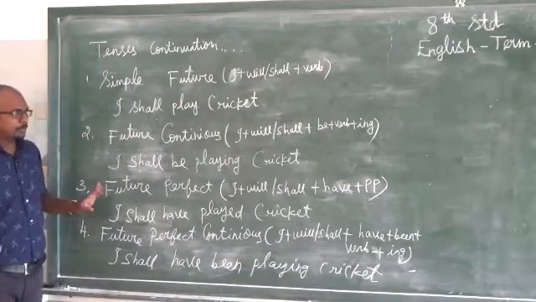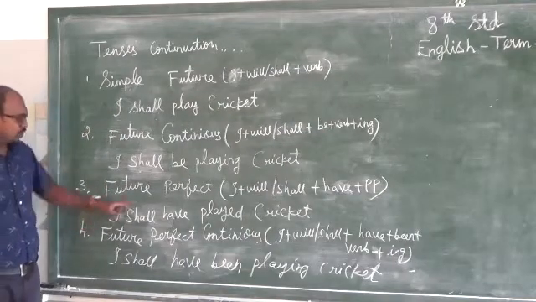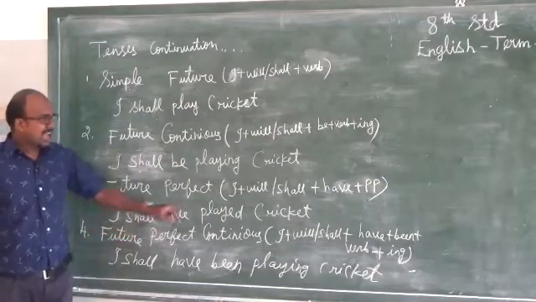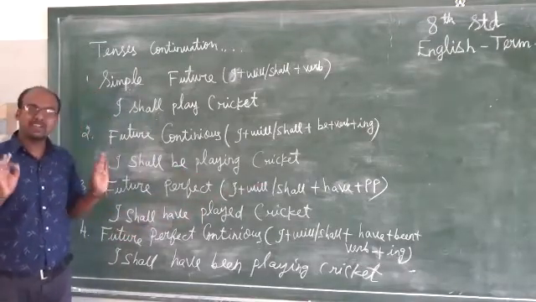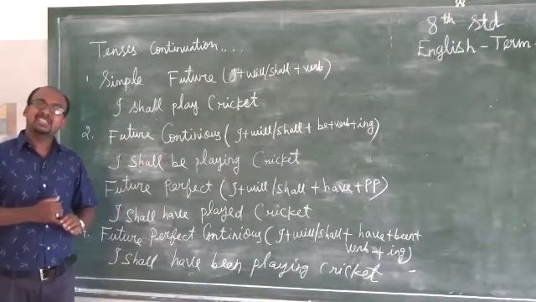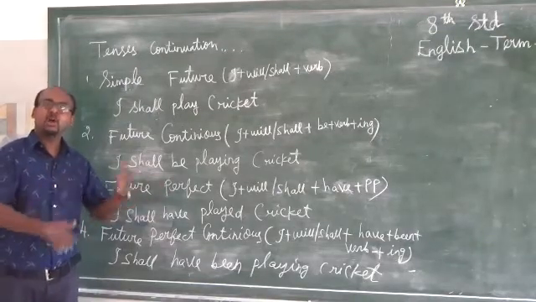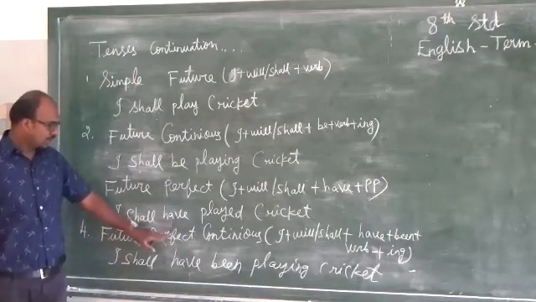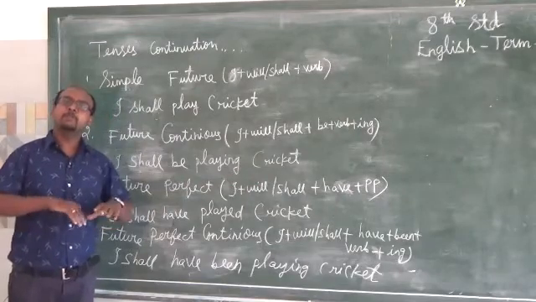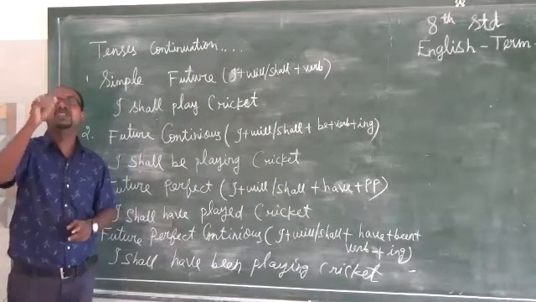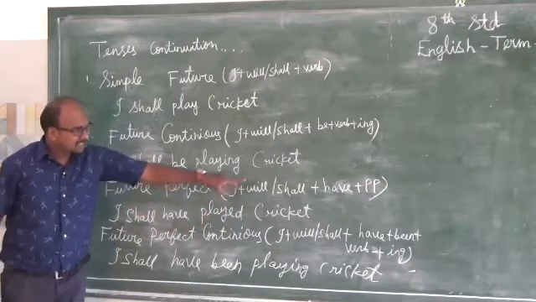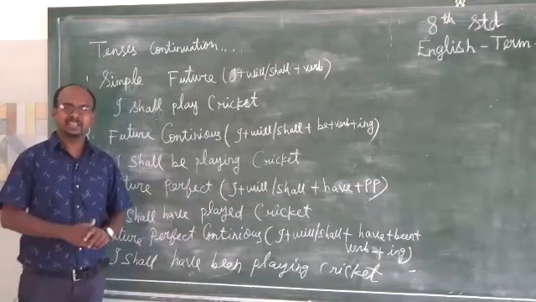Future perfect tense. So I plus will or shall plus have. Perfect means whether it is present tense have, past tense have will be changed into had, once again future have. So have plus pp. What do you mean by pp? Past participle or verb 3. That is play, played. That is called pp. Then the remaining sentence, cricket.